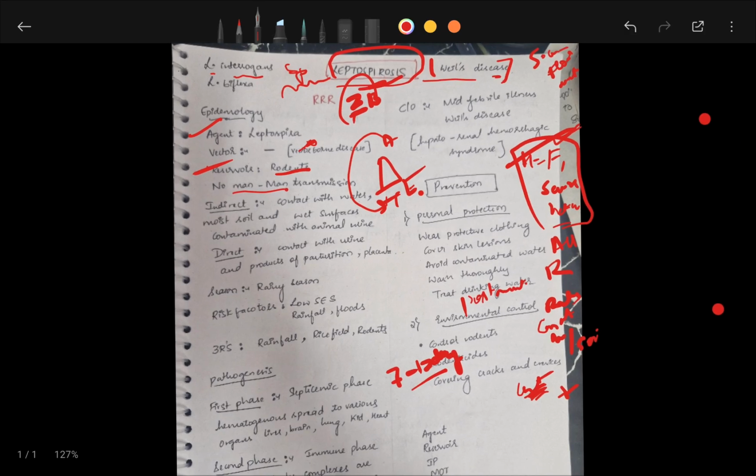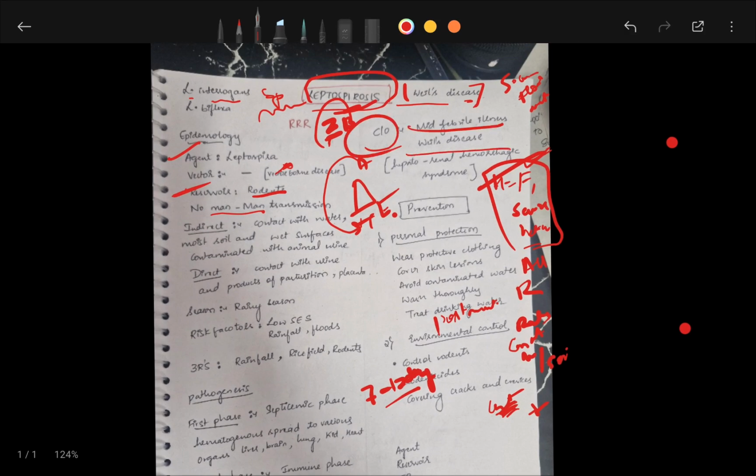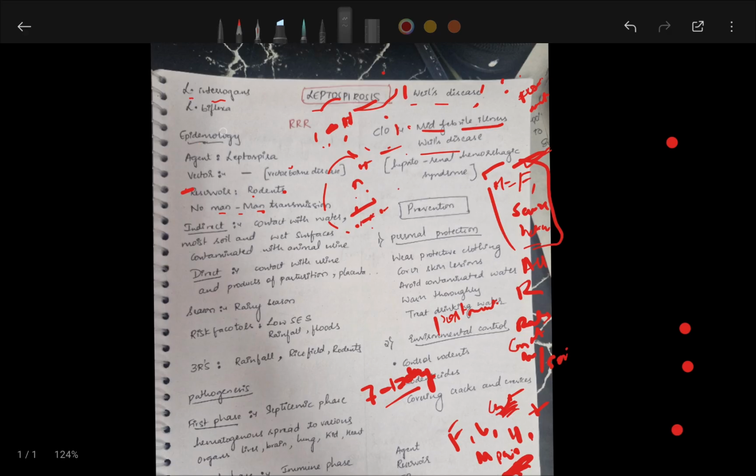Clinical features include a mild febrile illness or Weil's disease, where you can see fever, chills, headache, muscle pain, that is myalgia, conjunctival suffusion, that is redness of eyes, jaundice, and renal failure in severe forms. After this, how will you diagnose leptospirosis?